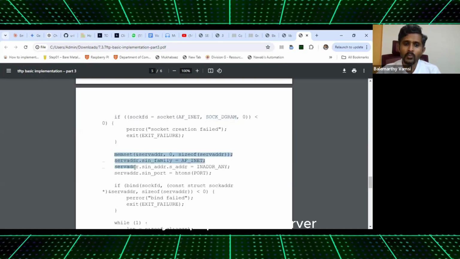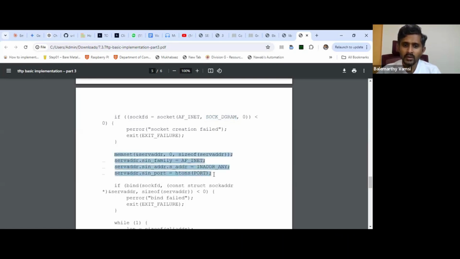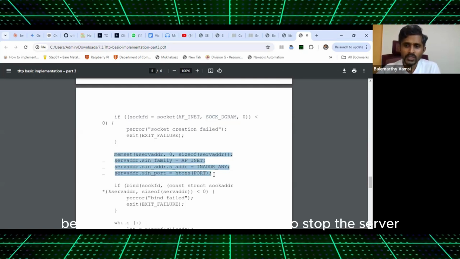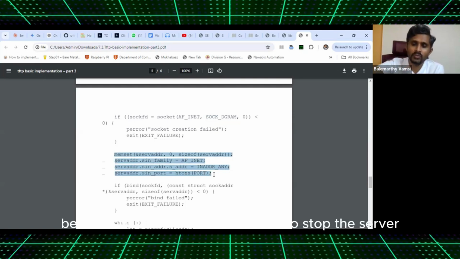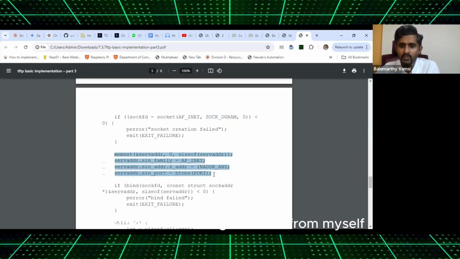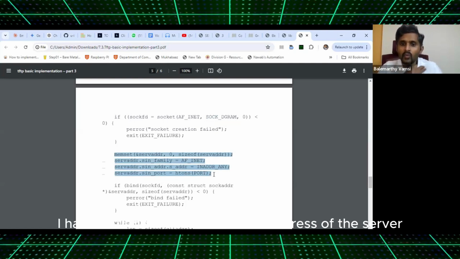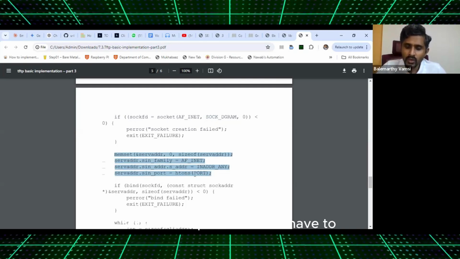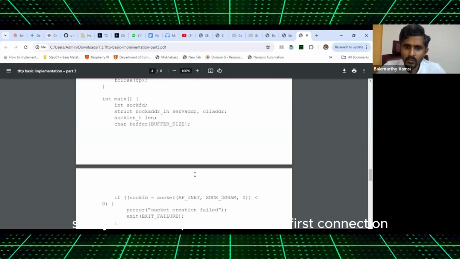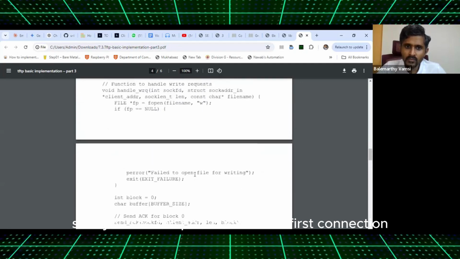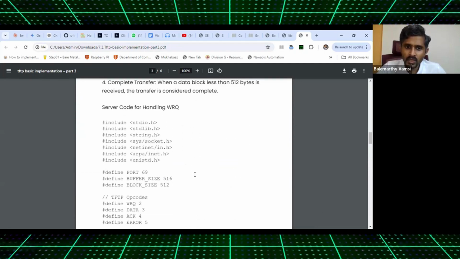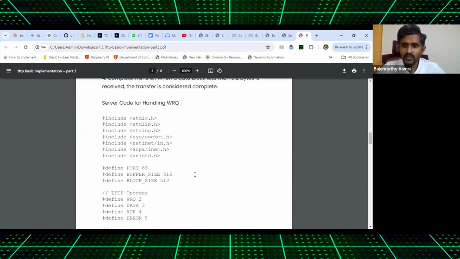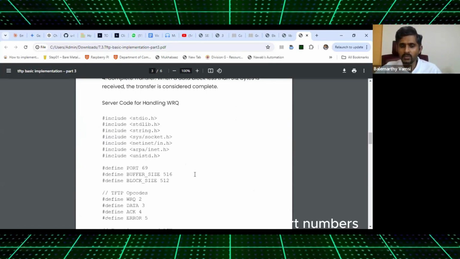Else, you populate the server details. Because this is what I have to use to talk to the server. So when I'm creating a socket from my side, I have to understand what is the address of the server, what is the family, and all those things. What is the port number I have to do? So if you see the port number, the first connection, 69. The first packet is always 69. Remember TIDs? The first packet is always 69, then the TIDs become the port numbers.